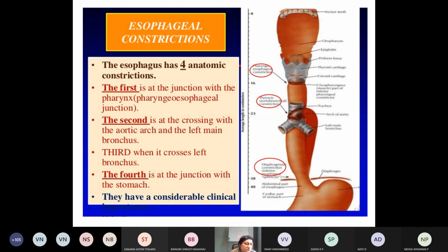So the common one is reflux esophagitis. These are the conditions related to the applied anatomy of the esophagus. Now we'll go to the next topic, the next structure, which is very, very important related to the thorax.